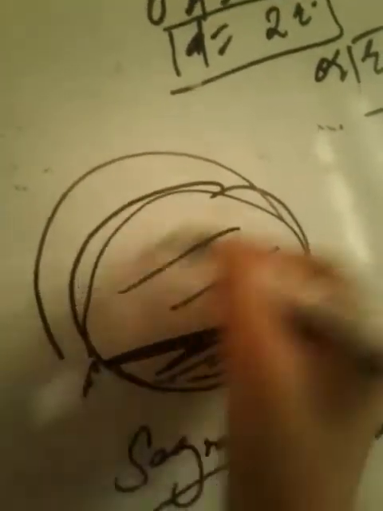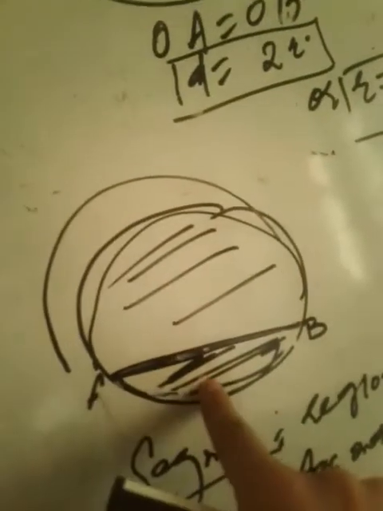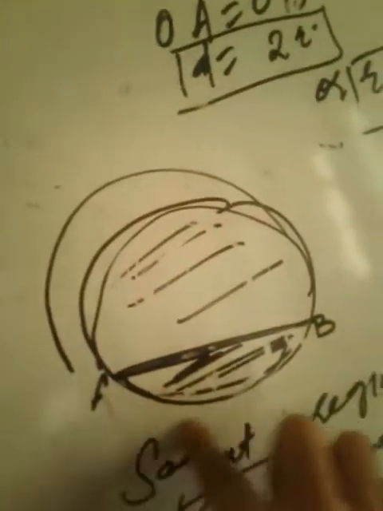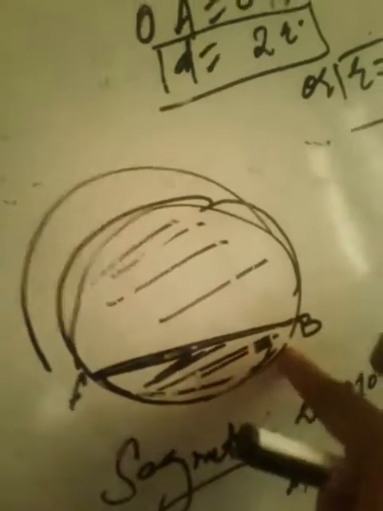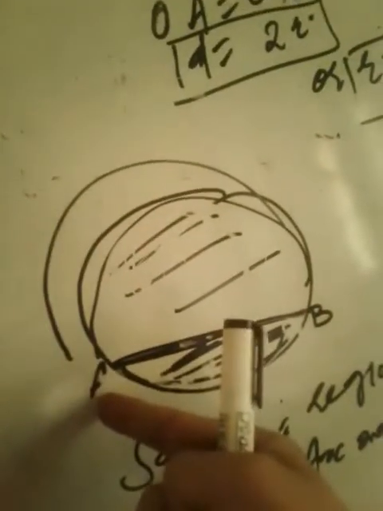Here the major arc is BA, the chord is AB, so this is the major segment. Major means large, huge. This portion is the large portion, this is the smaller portion, so this is minor. Minor means small. So AB is the minor segment and BA is the major segment.